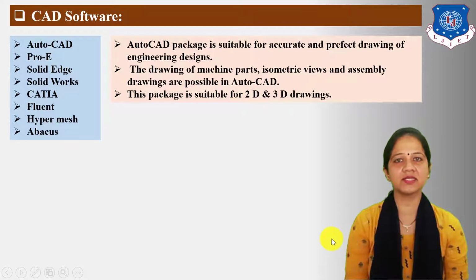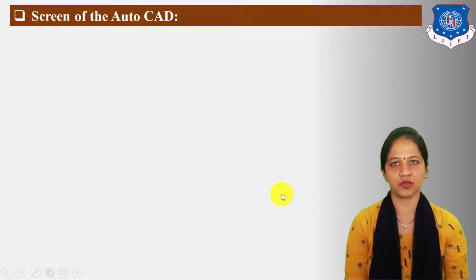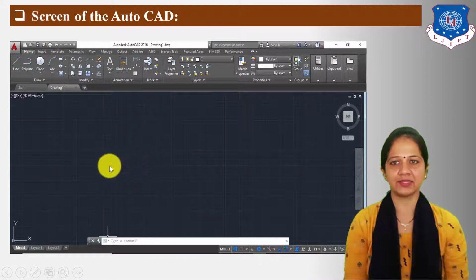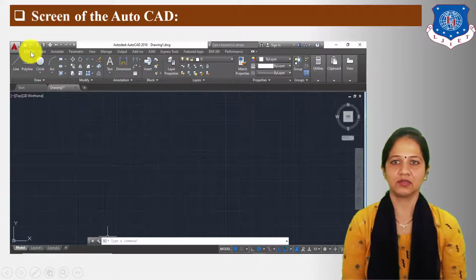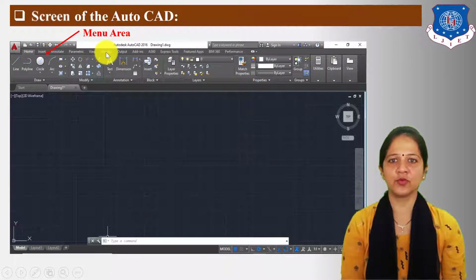Next, let us see the screen of the AutoCAD when you will open the AutoCAD software. Now, when you will open the AutoCAD software, then like this screen is open. This area is known as menu area or menu bar. Here, different menu like home, insert, view, manage, output, etc. are given.